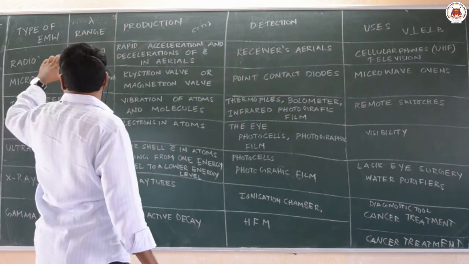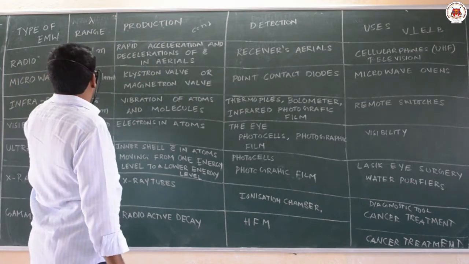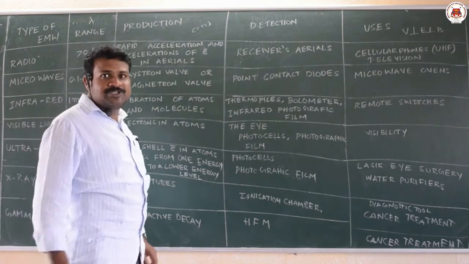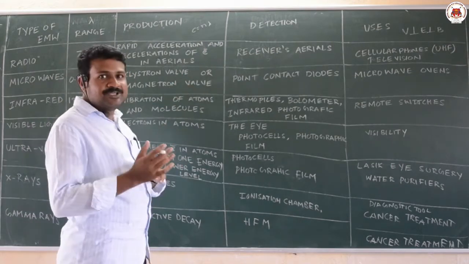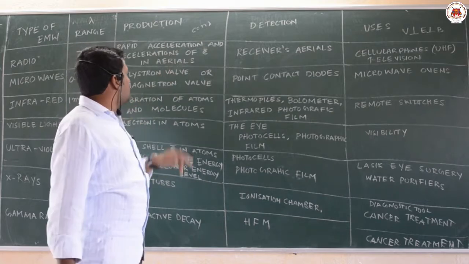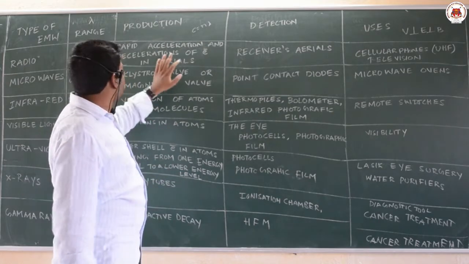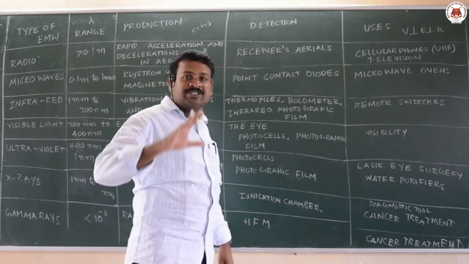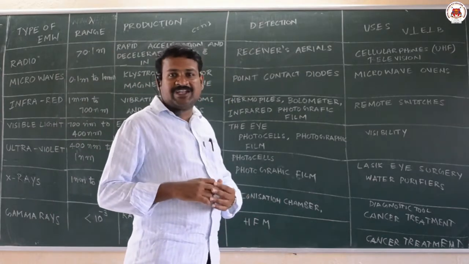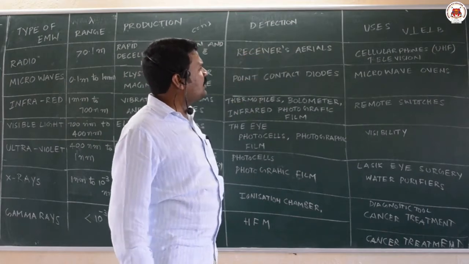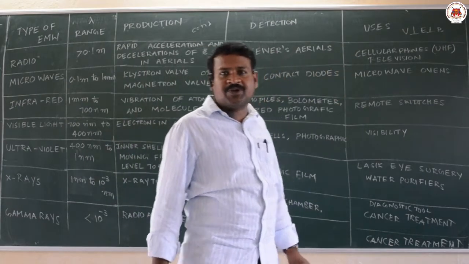Now, how are radio waves produced? Radio waves are produced in aerials. Aerials means antennas. Rapid acceleration and deceleration of electrons in aerials will produce radio waves. How are they detected? Receiver aerials, that is antennas, will detect them. What are the uses of radio waves?